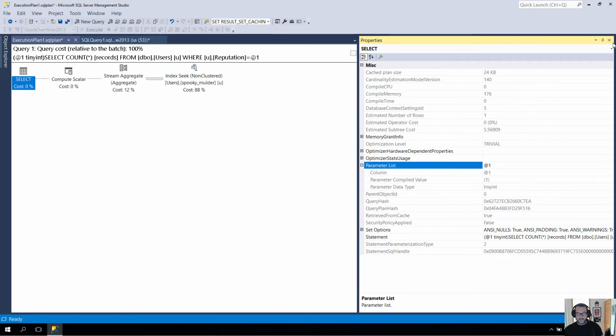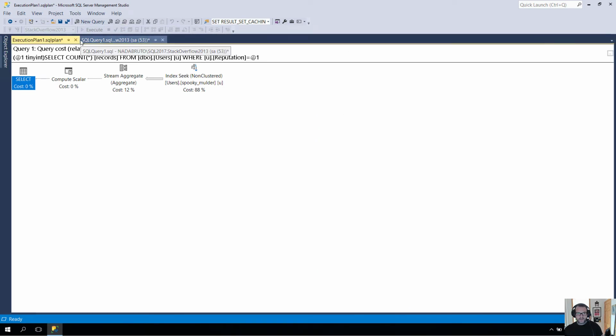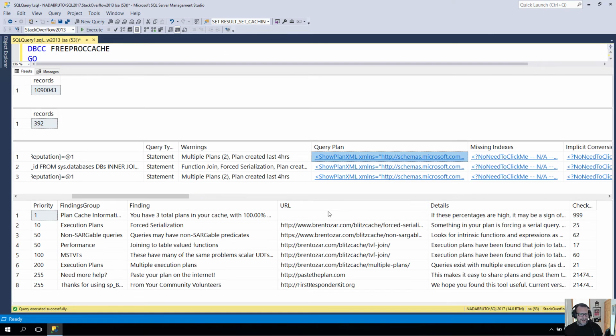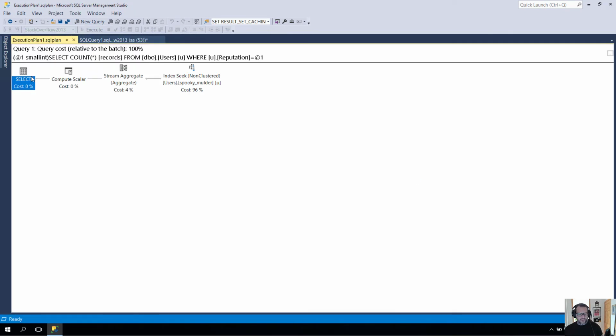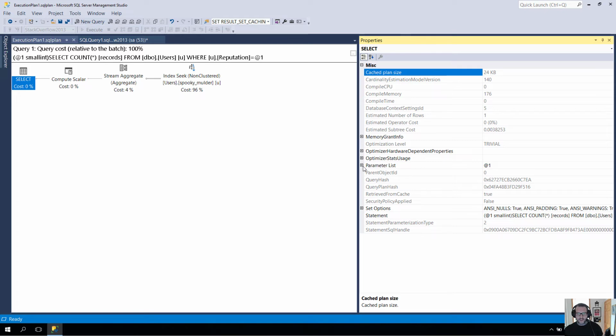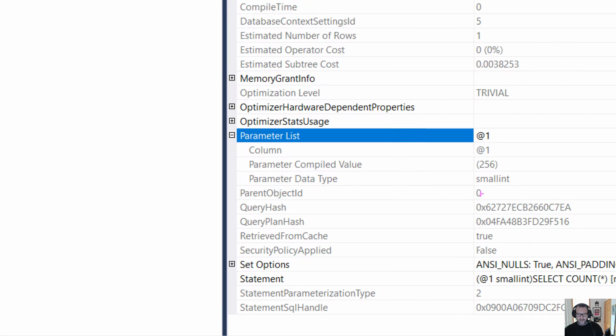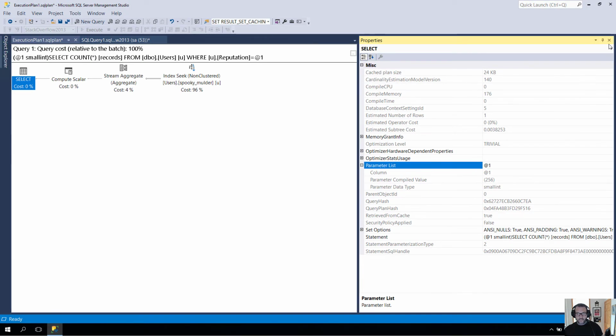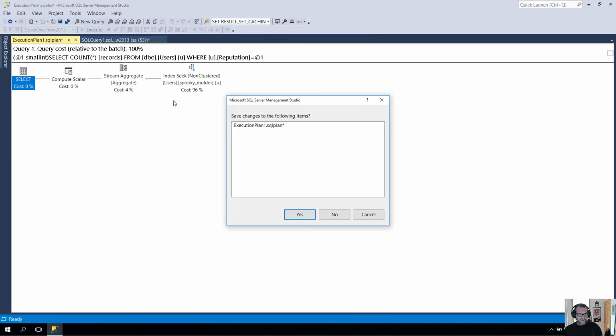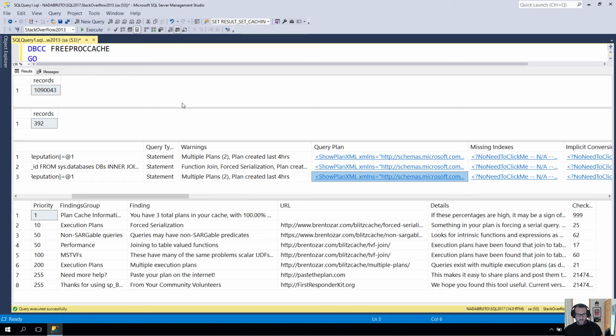Now if I go look at the other query plan, it'll still be simply or automatically parameterized, but the parameter type will be different. If we go look at the parameter list now, it's not a tinyint, it's a smallint.